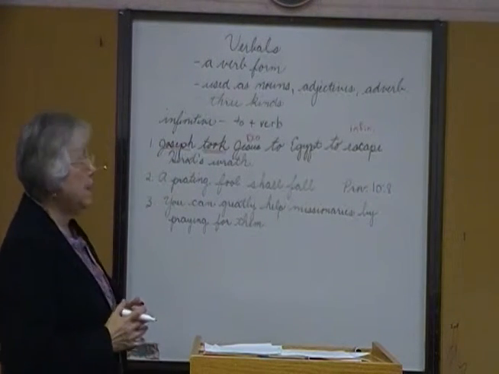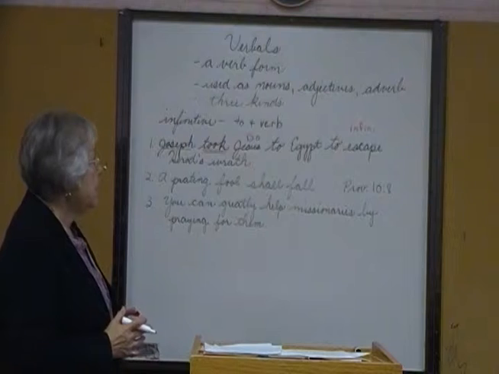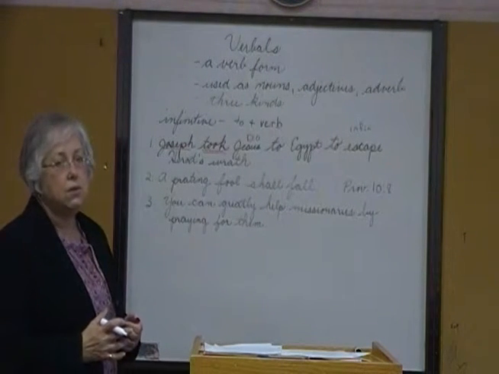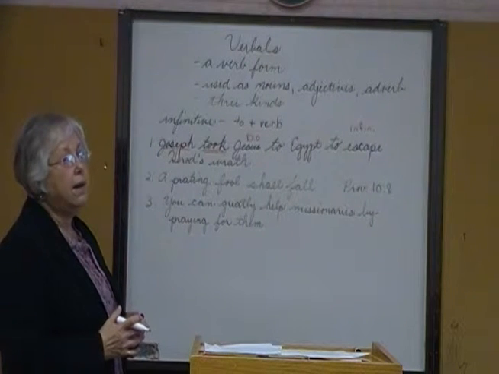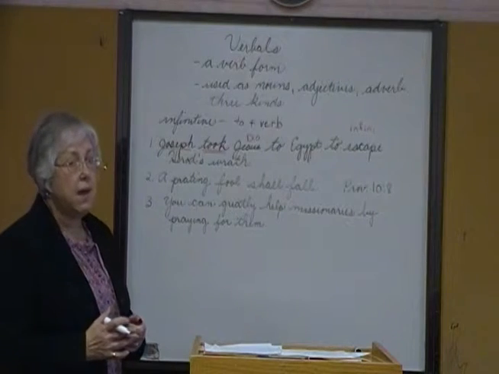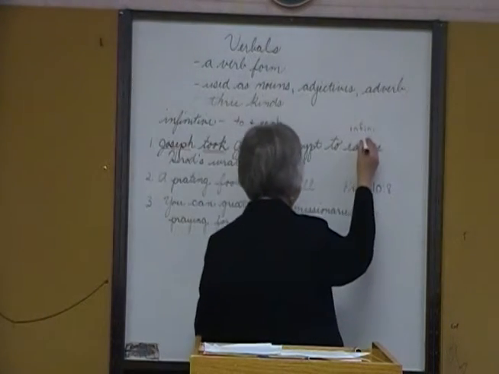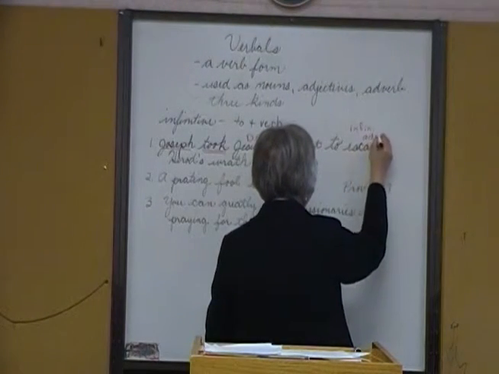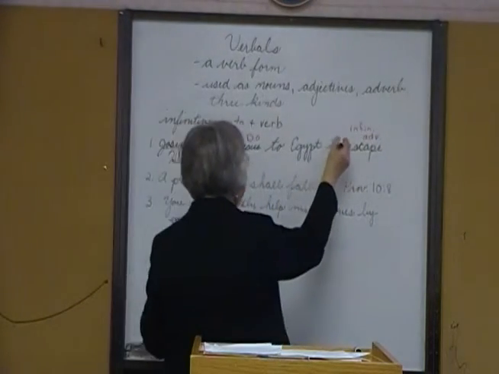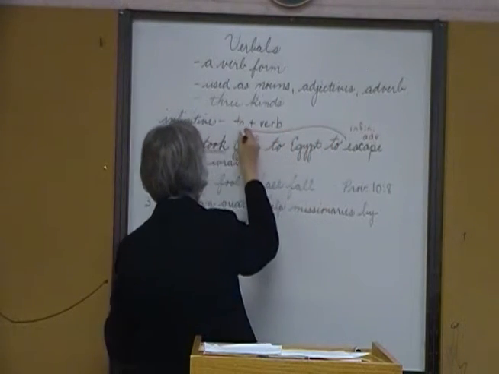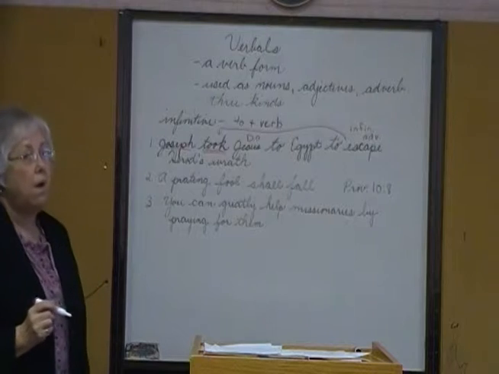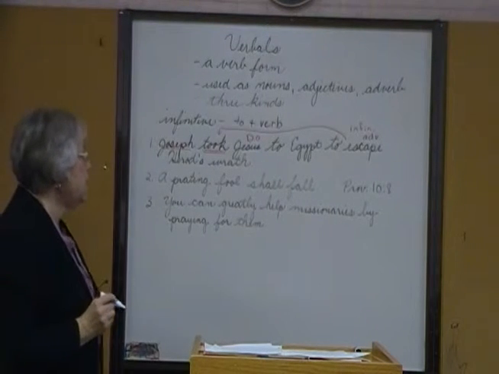And since it's following the action verb, let's see what question it answers. Joseph took Jesus to Egypt. Why? To escape. The infinitive to escape is acting as an adverb. And even though it doesn't immediately follow the verb, it is modifying the verb took. Joseph took why? To escape Herod's wrath.